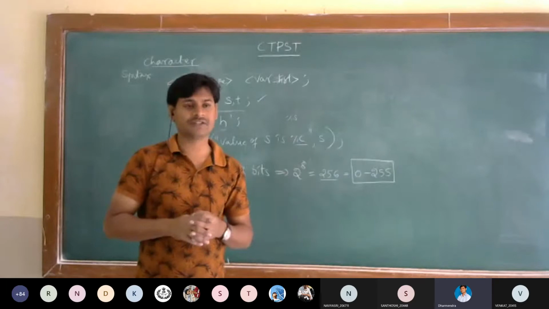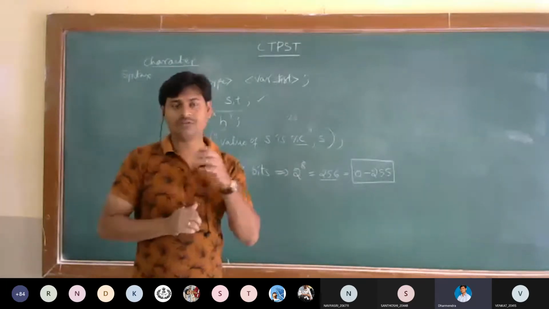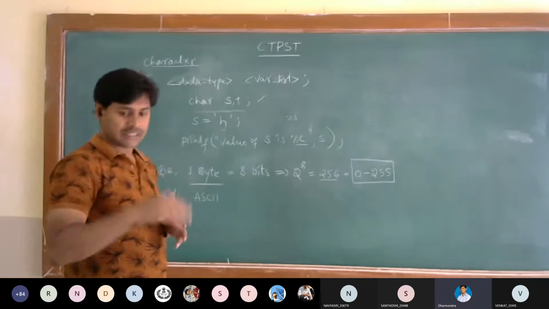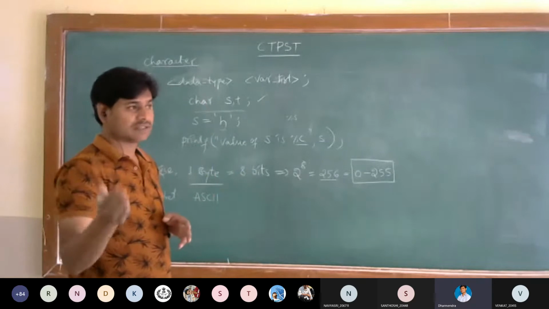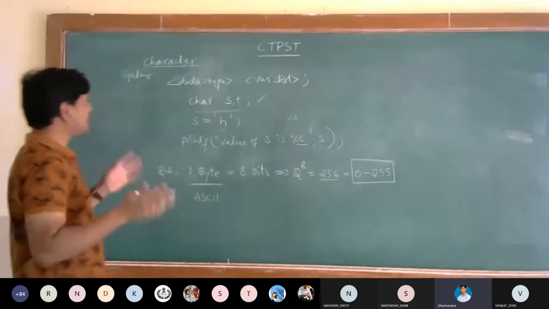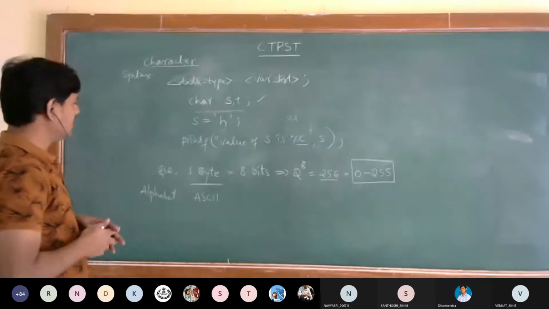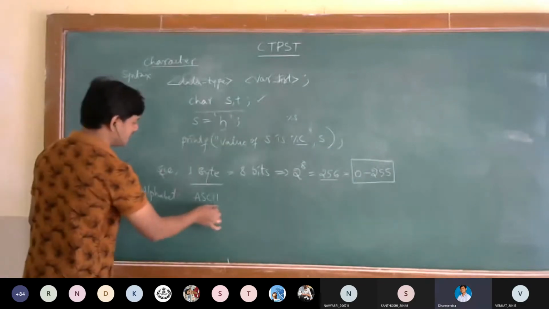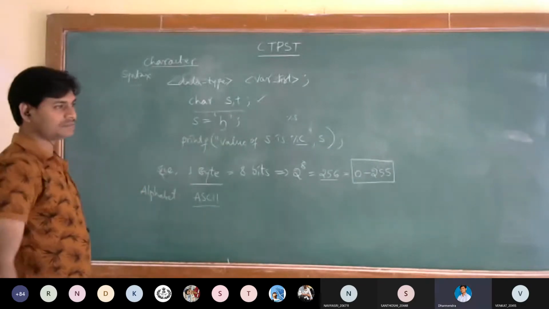Whatever the symbols we are having on the keyboard, those symbols, the alphabet, small letters and capital letters, all will be represented in the coding like ASCII coding.